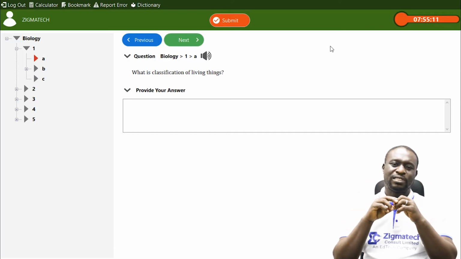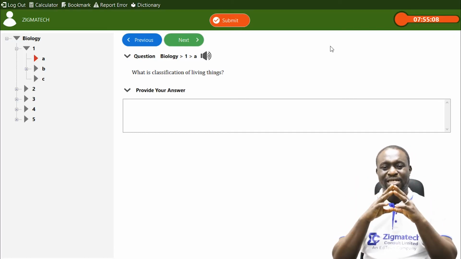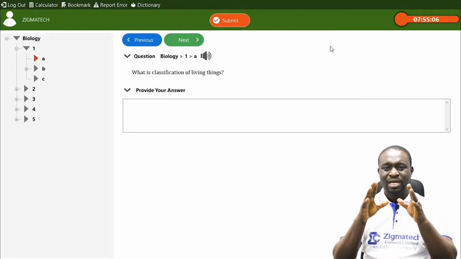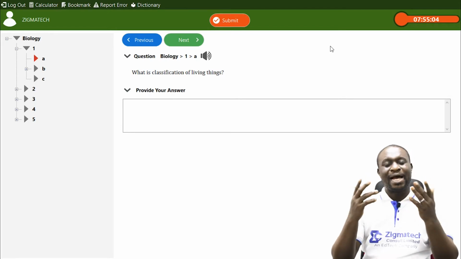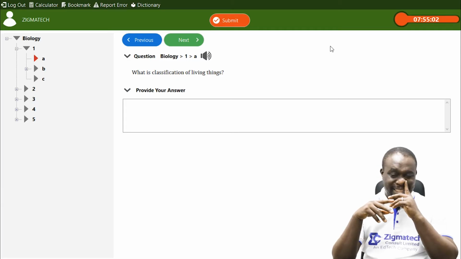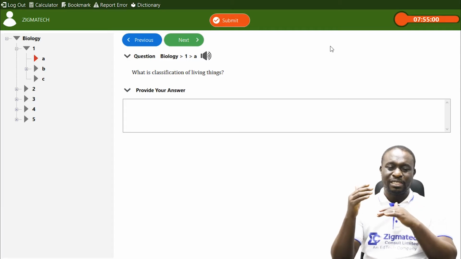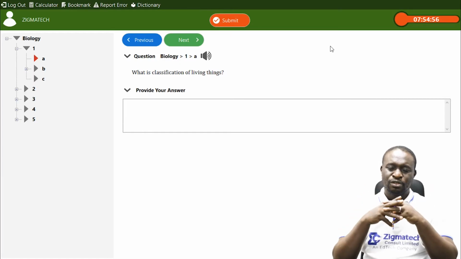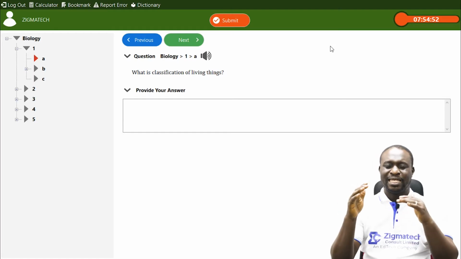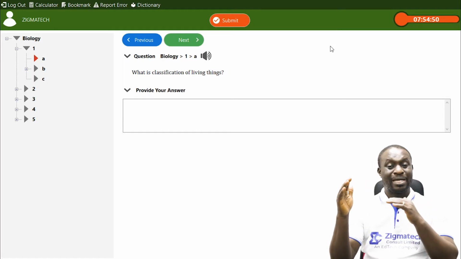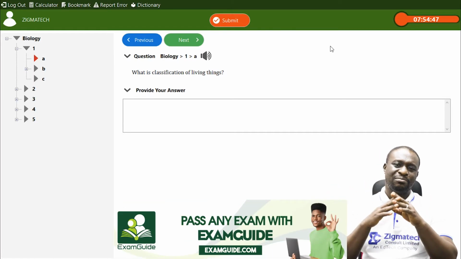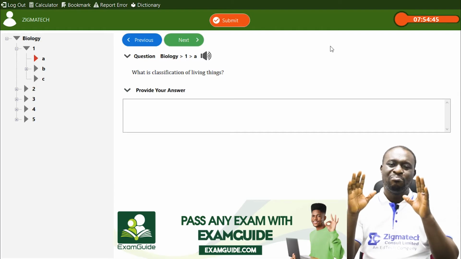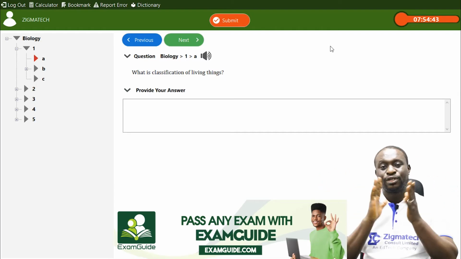The second way he classified living things is that he gave them names for easy identification. This system of naming living organisms, he called the binomial system of nomenclature. The last thing he did is that he classified living organisms into two major kingdoms.